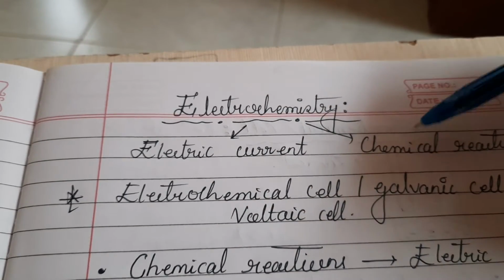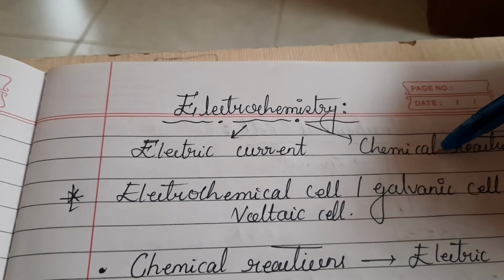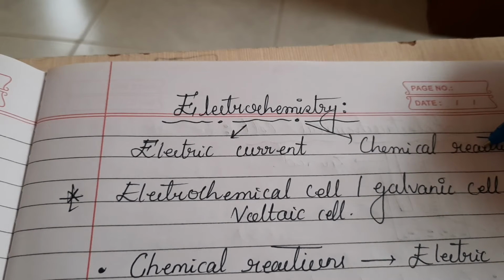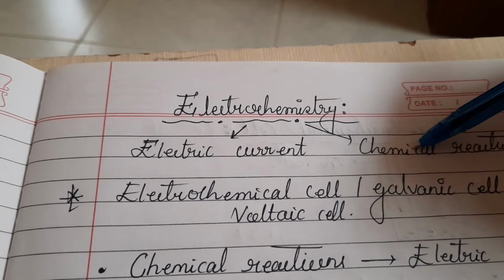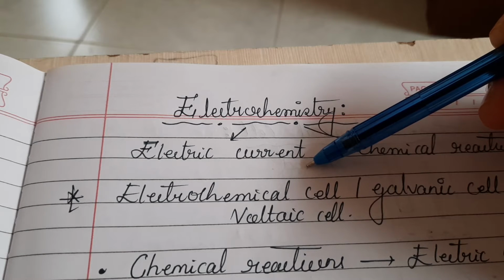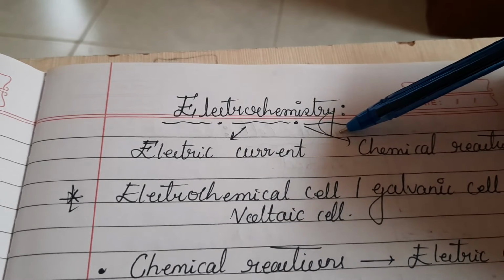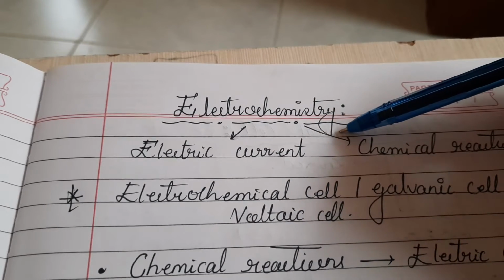How are we going to prepare or synthesize electric current with a variation of chemical reactions? How chemical reactions are converted into electricity production. All these things we will discuss in the chapter electrochemistry.